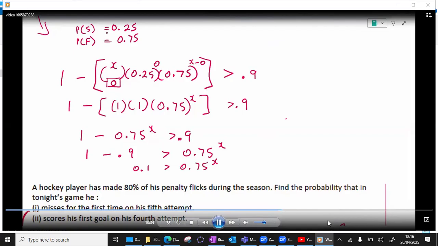So how do I do logs? Well, there's kind of 2 ways. You can do the natural log of each side if you want to, but the way we more or less did it in class when we were doing logs was we generally said, okay, 0.75 is the base. How do I know? Because we normally call the big guy the base, and then we call the small guy, the x in this case, the power. So if I want to do log of something to the base, clearly the base is going to be 0.75. Now, if my answer is x, then clearly what goes in here is 0.1.